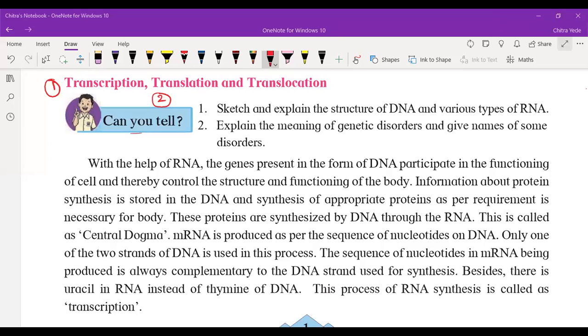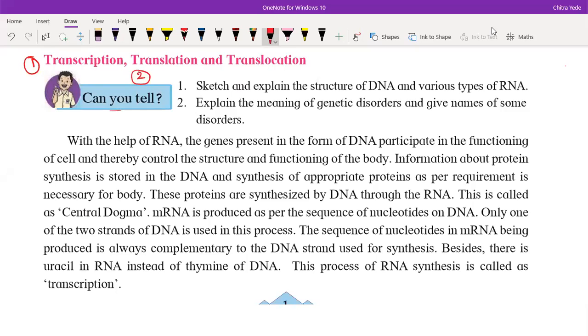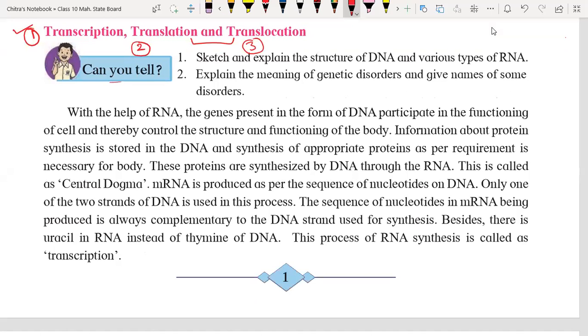So transcription, translation, and the third one is called translocation. Translation and translocation are the two processes that take place simultaneously. First we will discuss what is transcription. As we discussed in the last class, what is transcription? It is the formation of